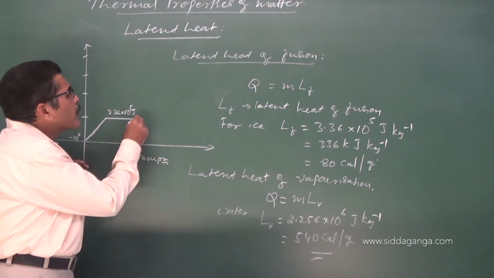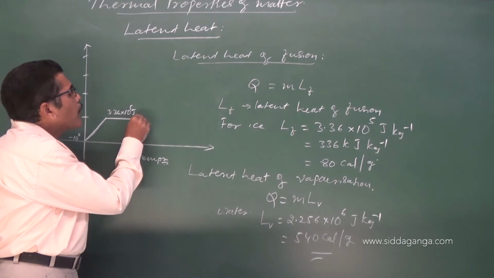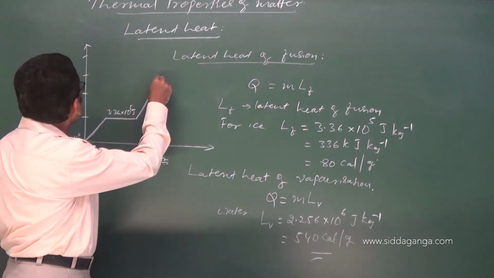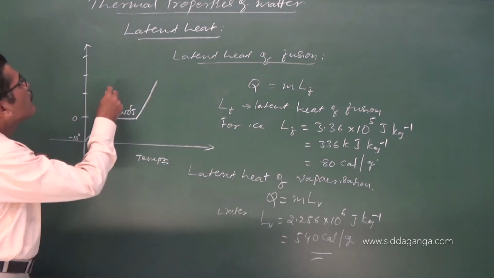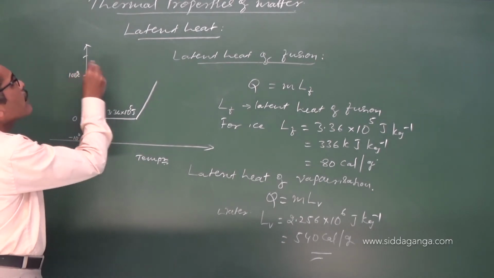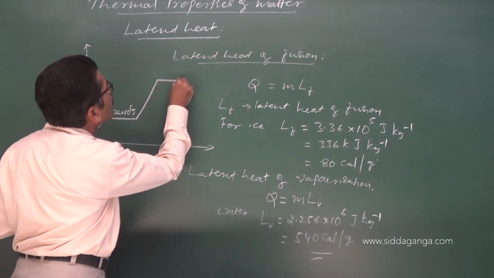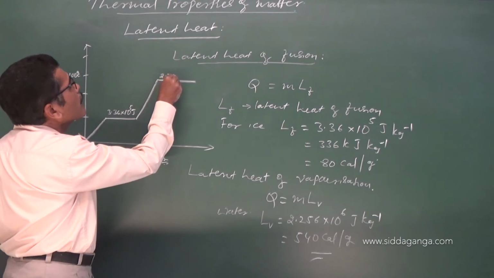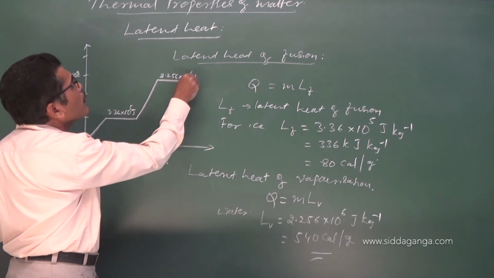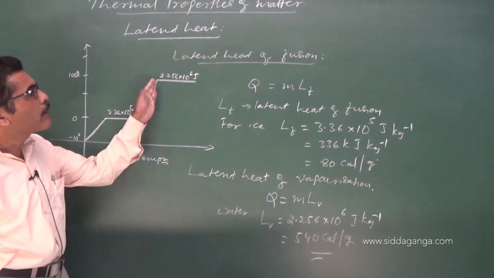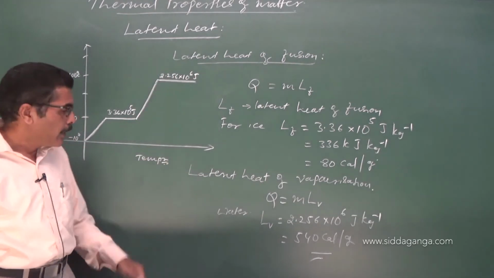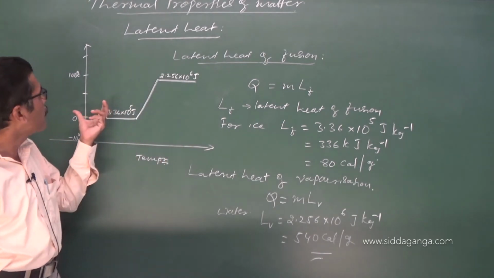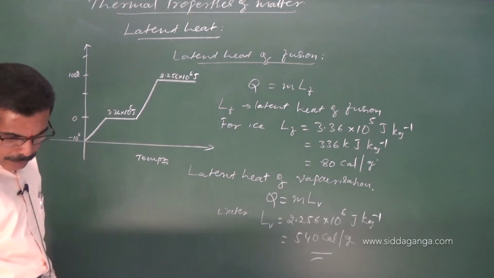Later on, when you continue supplying heat, its temperature increases and at a particular temperature it starts boiling. Say this is 100 degrees Celsius. It starts boiling. Here, how much heat is utilized by it? 2.256 into 10 raised to 6 joules of heat is utilized in order to get itself converted into steam. The temperature remains constant, it does not change.